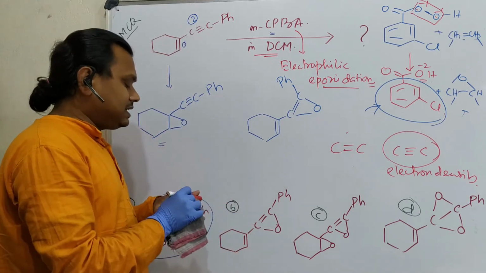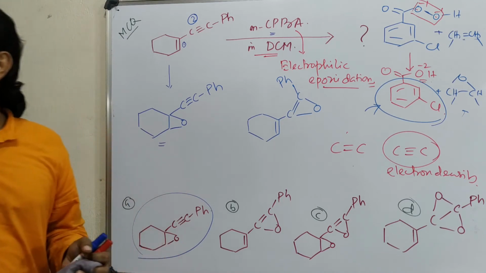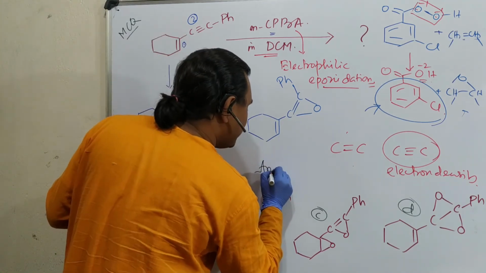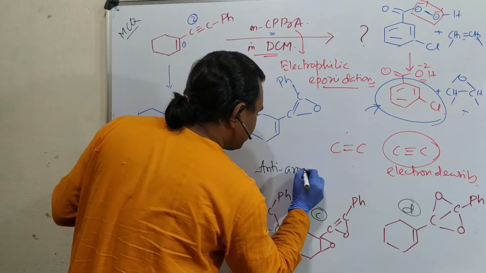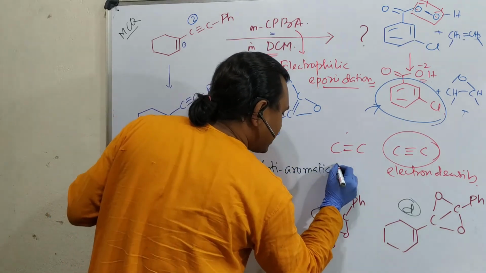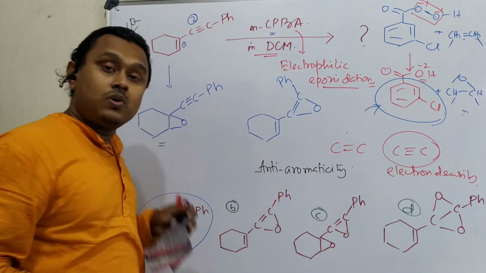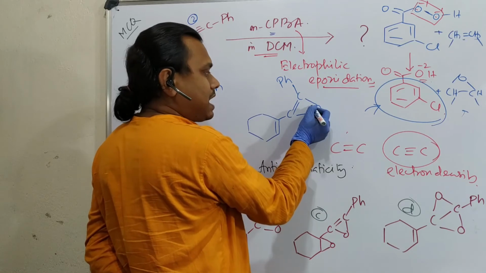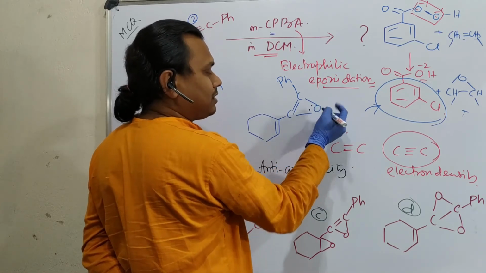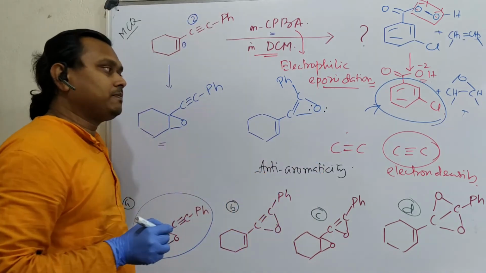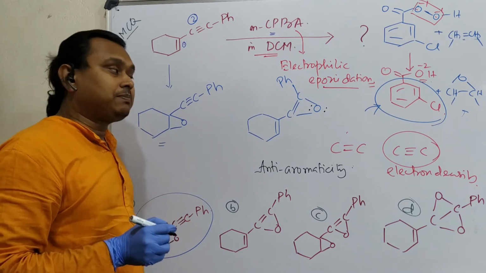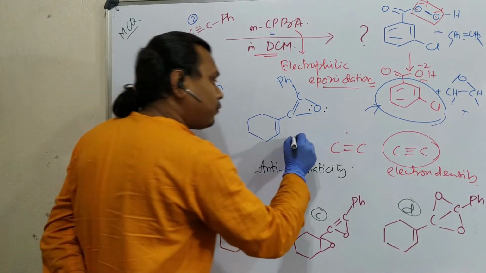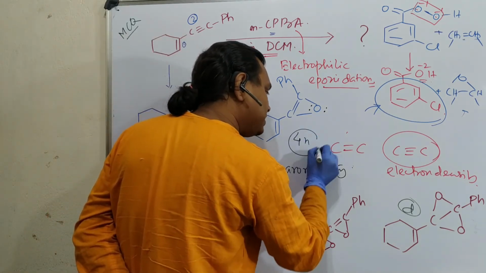The reason is a very interesting term, student. Please try to remember, that is called anti-aromaticity. I know you will be a little shocked: sir, what are you saying? Anti-aromaticity, how? Look at this molecule. This is one double bond, this is one oxygen, and this oxygen has two lone pairs. Now try to remember Huckel's rule. Huckel's rule is: cyclic, planar, conjugated, 4n plus 2 pi electrons for aromaticity, and 4n electrons for anti-aromaticity.